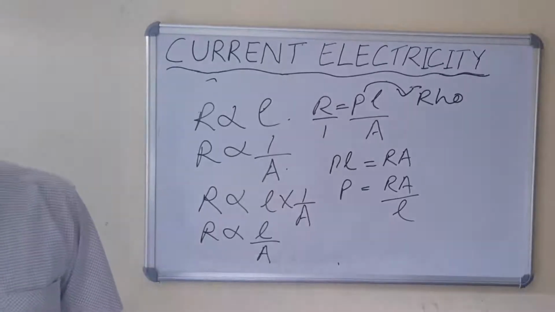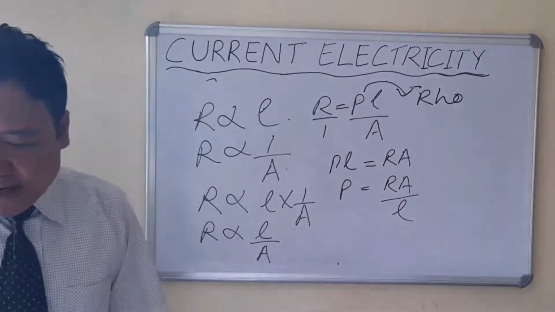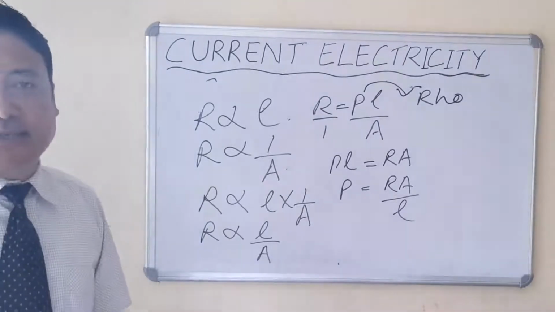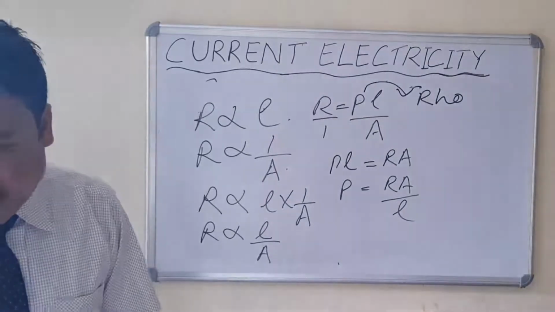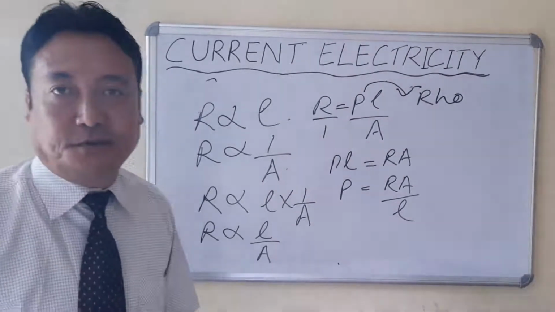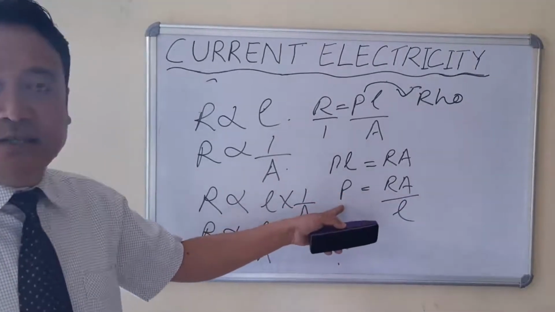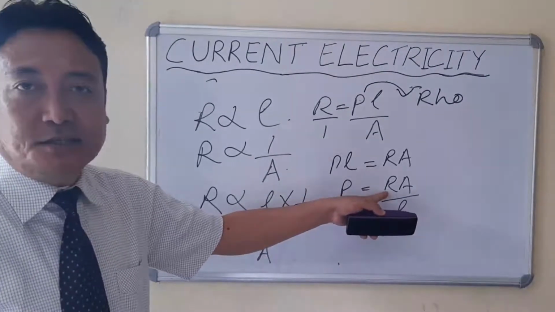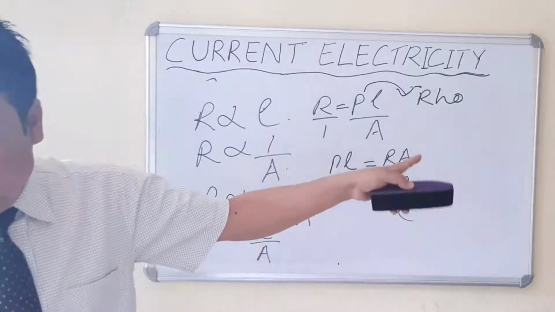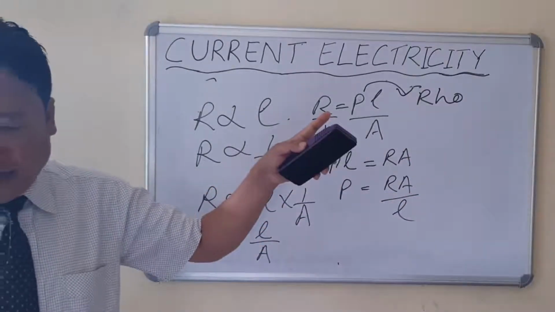So now we come to the point, specific resistance. Now what is specific resistance?